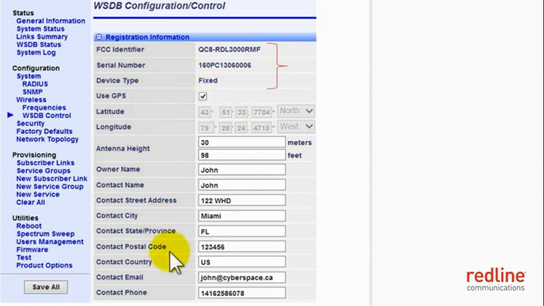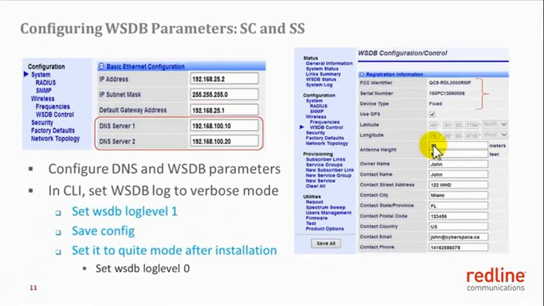The information configured in this page, along with the information the system picks up from the firmware itself, is included in the registration message of the unit sent to the white space database. White space database will use the LAN LAT and the antenna height values to calculate the height above average terrain for the deployment and to make sure it is not exceeding the 250 meters specified by FCC.